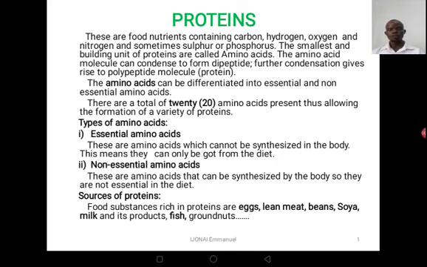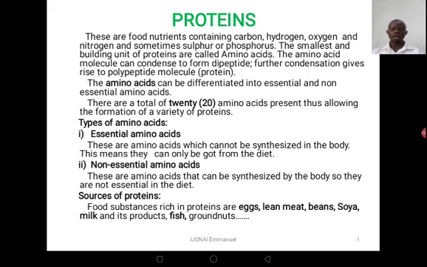And the last time you were discussing the nutrient compounds which are required by our bodies. Now today we are going to look at proteins, and we realize that these proteins are food nutrients that contain carbon, hydrogen, oxygen, and nitrogen, and sometimes sulfur or phosphorus.